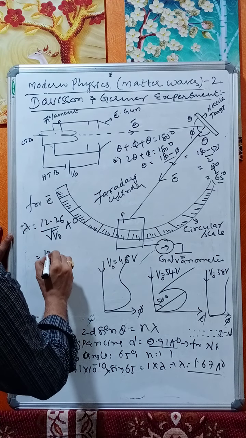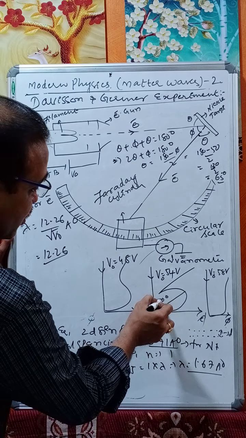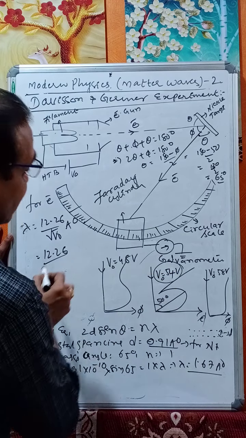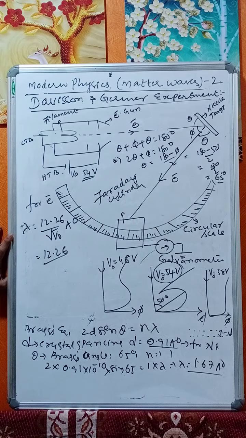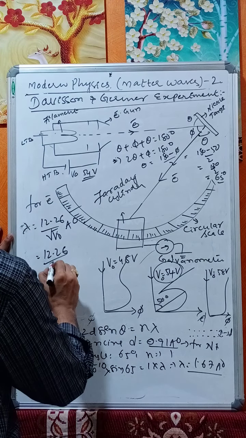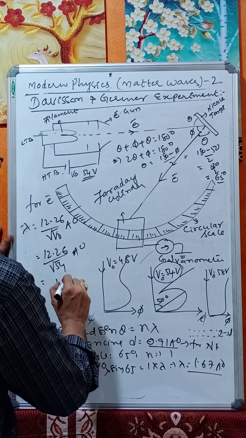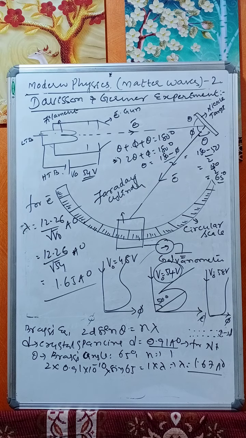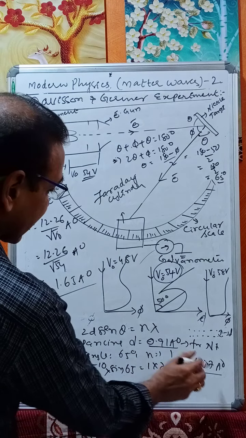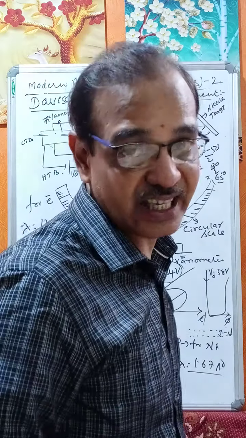So this becomes 12.26 by root 54 angstroms, since we got the maximum spur at 54 volts of accelerating potential. If you do this, you get 1.65 angstroms.